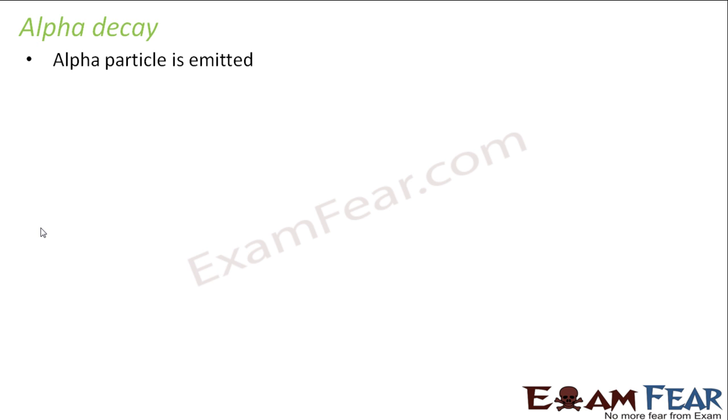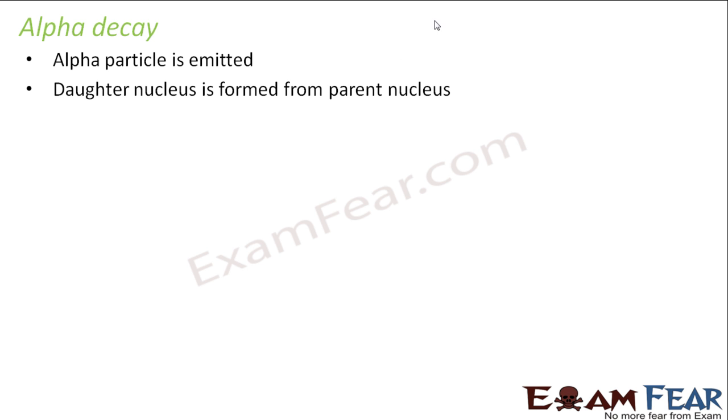So what happens in an alpha decay? An alpha particle is emitted, that is one thing. Now what happens if the alpha particle is emitted? Let us take an example of alpha decay, an example of an unstable nucleus. Let us suppose I take the example of uranium. The atomic number is 92 and the mass number is 238. It is unstable, so it tries to become stable by forming some other nuclei. What happens? An alpha particle is emitted, that is helium, 2, 4.